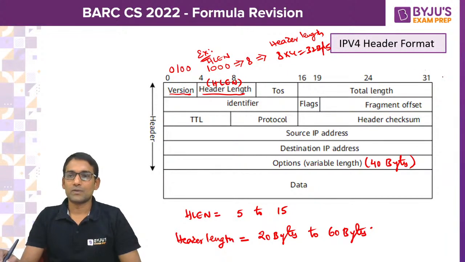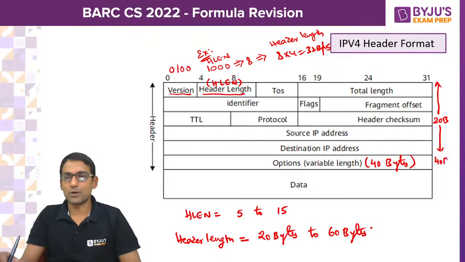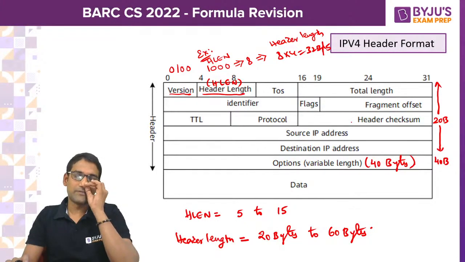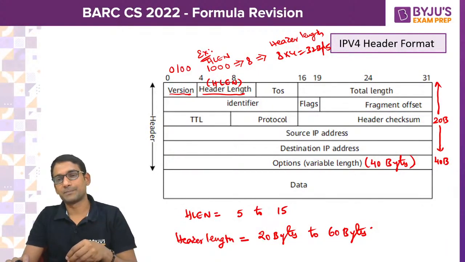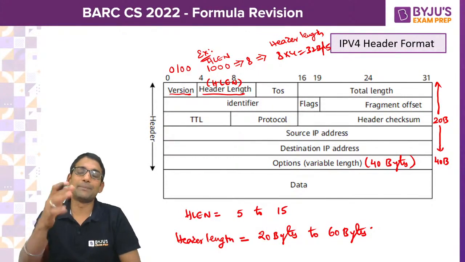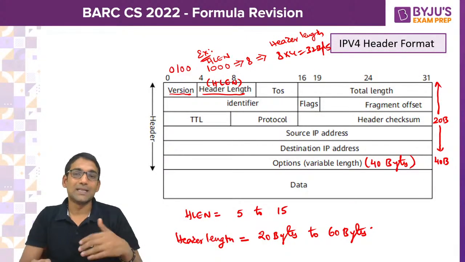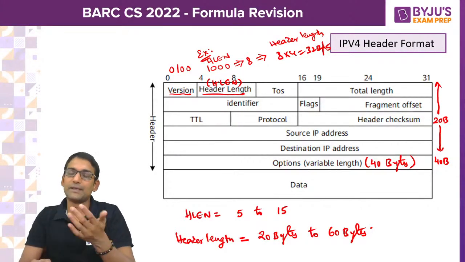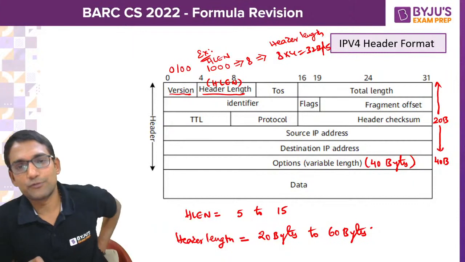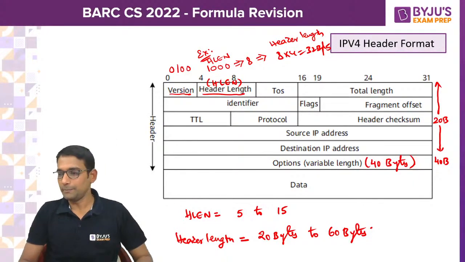From here to here we have a 20-byte fixed header, then we have 40 bytes optional. Every optional field length will be a minimum of 4 bytes or more, in multiples of 4 bytes. So you can't have 23 bytes, 31 bytes, or 47 bytes of header. Definitely the header length would be a multiple of 4 only.